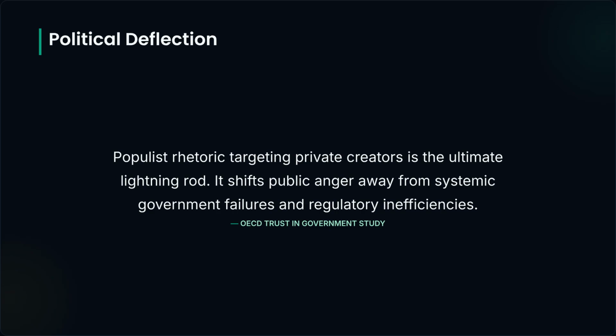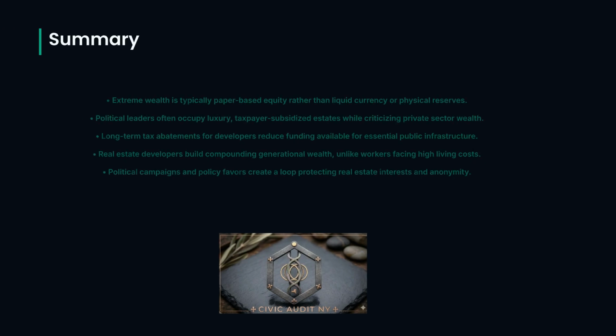Political deflection is a common tactic. OECD research suggests that targeting private creators often serves as a distraction, shifting public anger away from systemic government failures and regulatory inefficiencies. In summary, paper-based wealth, taxpayer-funded lifestyles for leaders, and structural tax exemptions create a cycle that protects private interests at the expense of civic resources and public transparency.